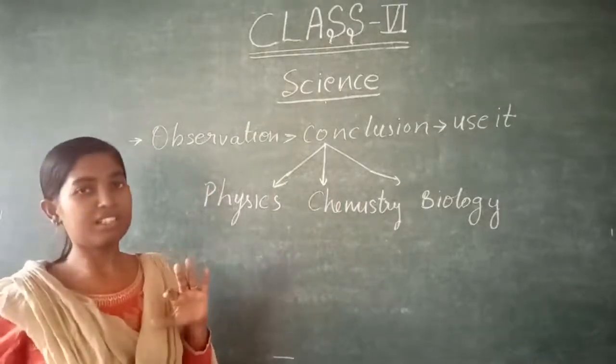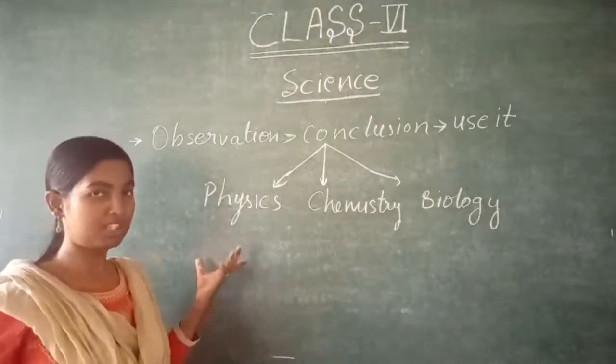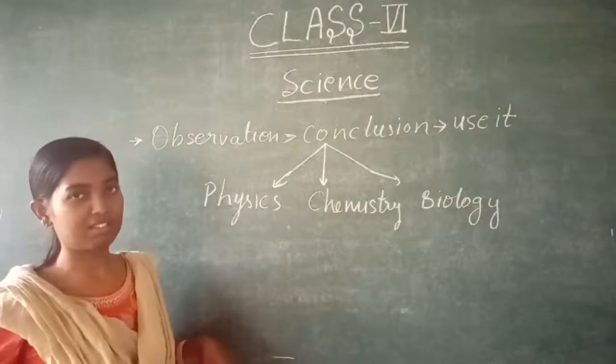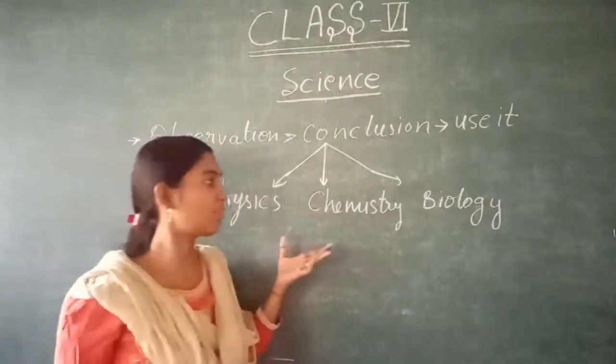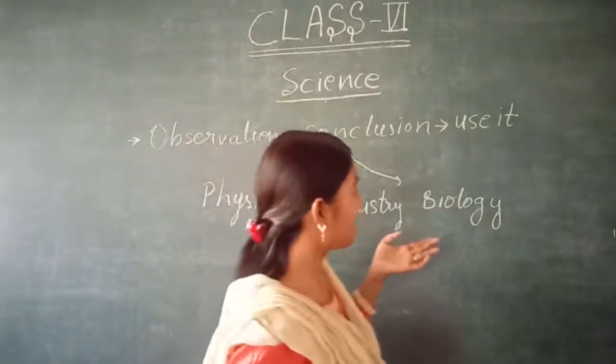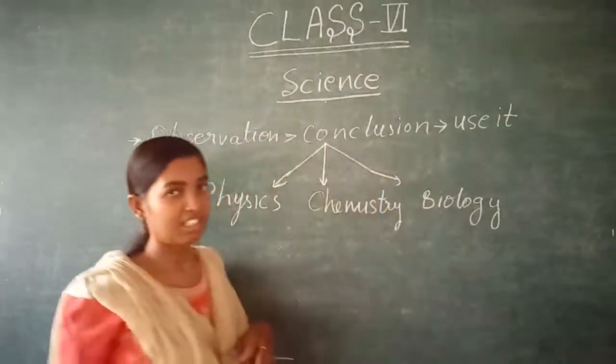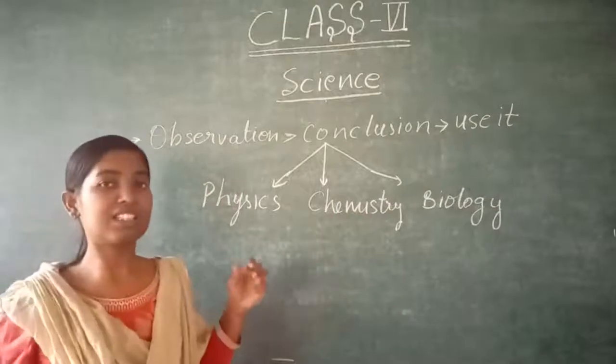So why is it needed to split science into three branches? What is the need to make physics a different subject, chemistry a different subject, and biology a different subject? Today we will understand why these three are divided.